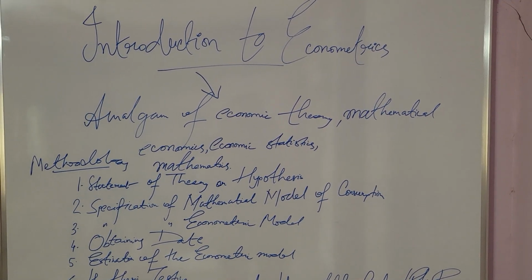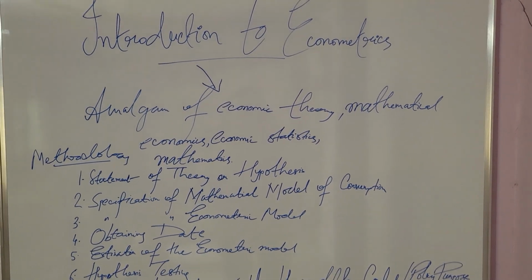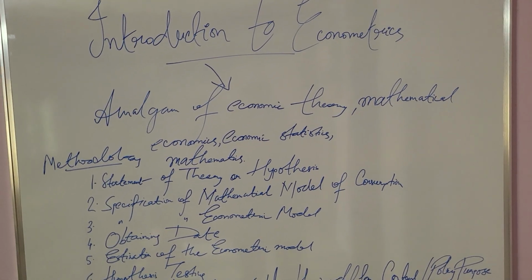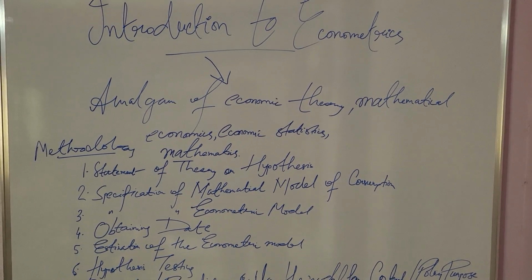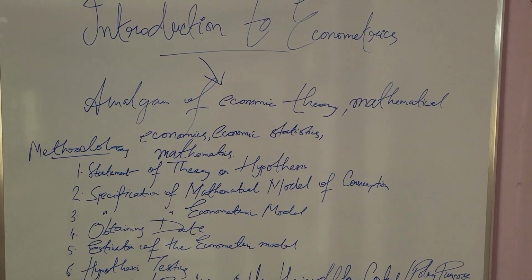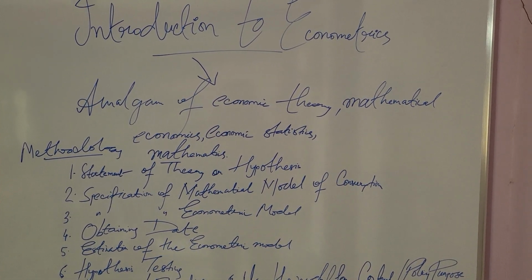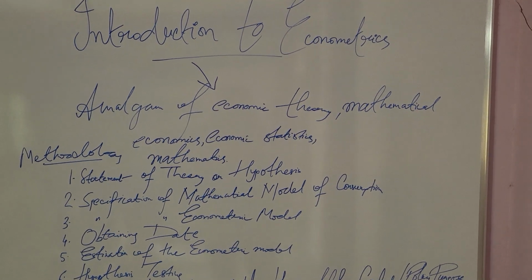Introduction to econometrics. So what is all about econometrics? We have studied that it is about the amalgam of economic theory, mathematical economics and economic statistics. So it basically doesn't start with economic theory, but it's an amalgamation of economic theory.